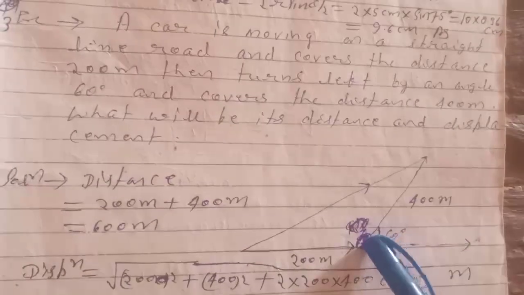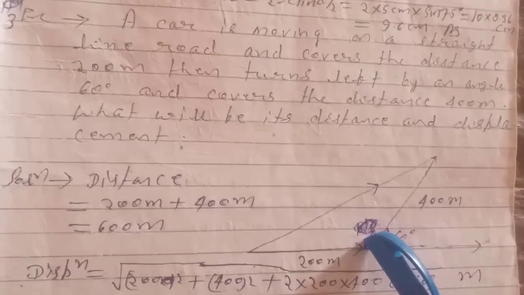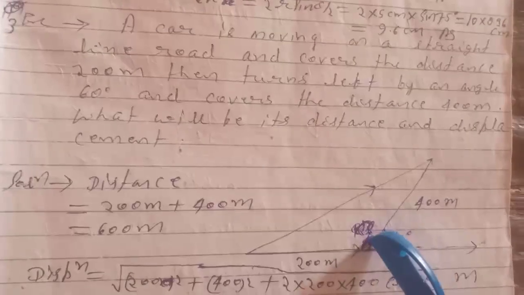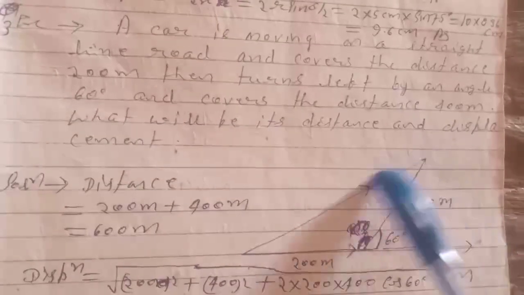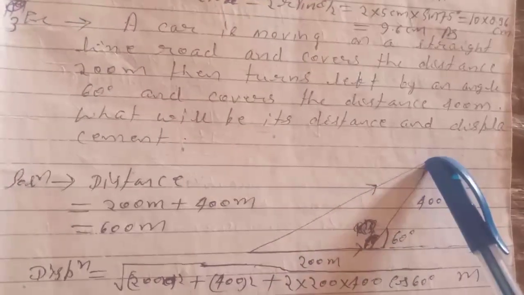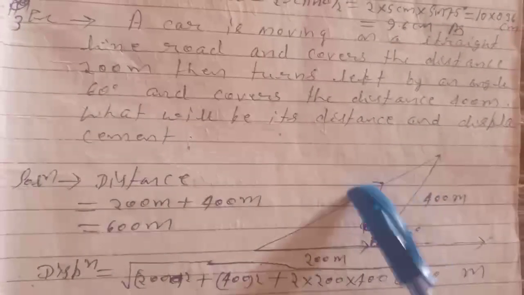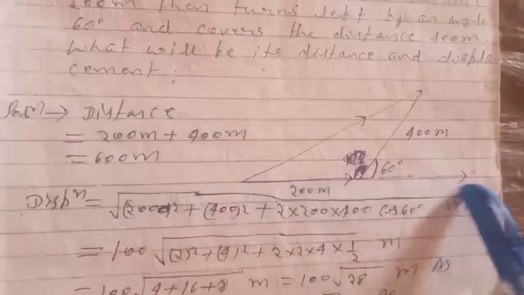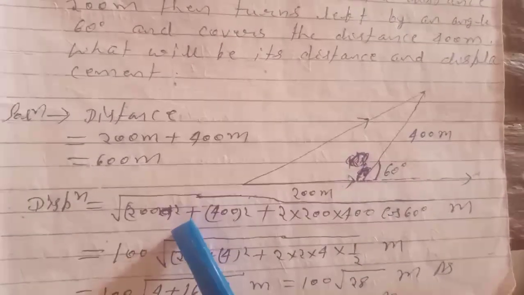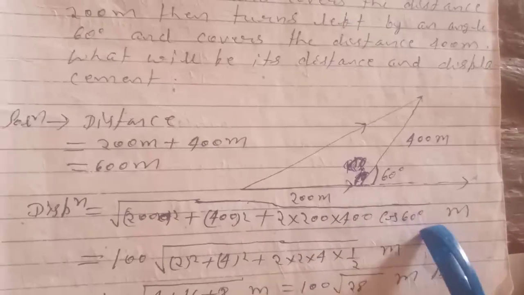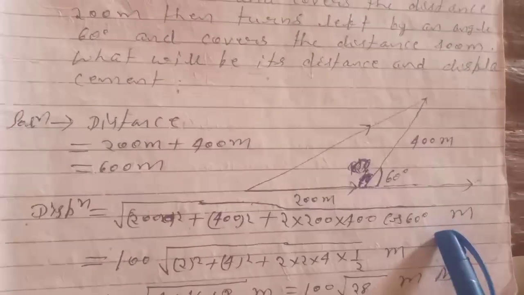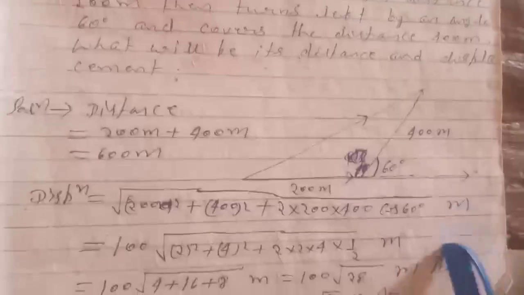But displacement will be the minimum distance between the initial point and the final point. This is the initial point and this is the final point, and this length will be the displacement. So actually here we are measuring the magnitude of displacement. So displacement will be root under 200 square plus 400 square plus 2 into 200 into 400 cos 60 meter.